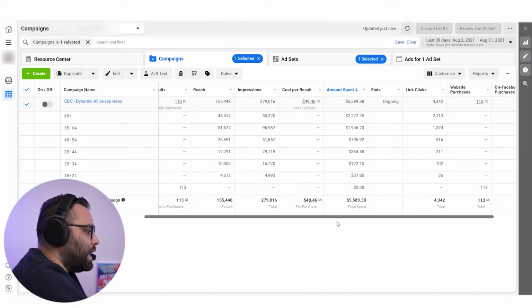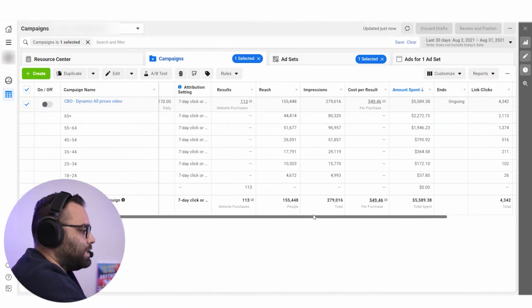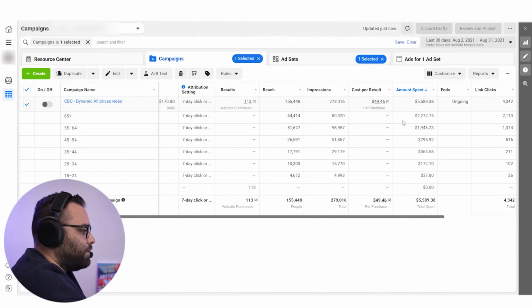But there's a workaround, as I said. We can see how much money was spent towards the ages. So we can understand from that if the sales are coming from 55, 64, 65 plus, the purchases should be there, because we spend more money towards these ages. Now, the big question is, if my ads are working and I'm seeing the amount spent, then I can understand that it's working because it's optimizing for these ages. Perfect.